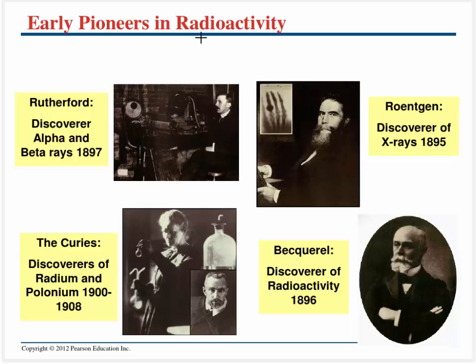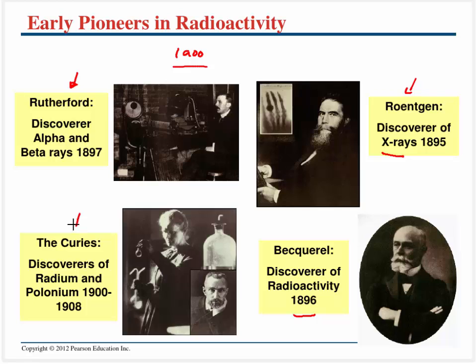Just a quick shout out to some of the early pioneers in radioactivity, and something I want you to notice is we're talking about 1900 or so. So what we're talking about today is only 100 years old and change. We had Röntgen in 1895, and he discovered X-rays. We had Becquerel. You're going to see a unit named after him, and he actually discovered radioactivity. Rutherford, we've talked about him. He discovered both alpha and beta forms of radiation, and he had that tinfoil experiment that we talked about.